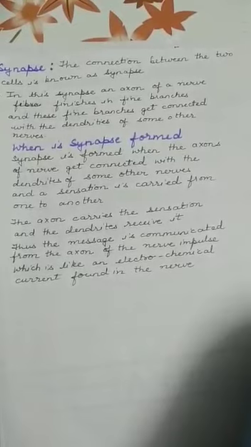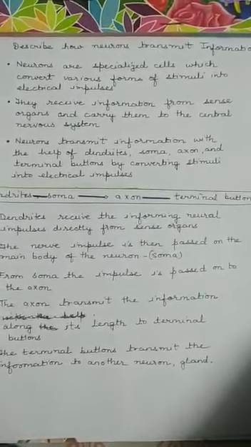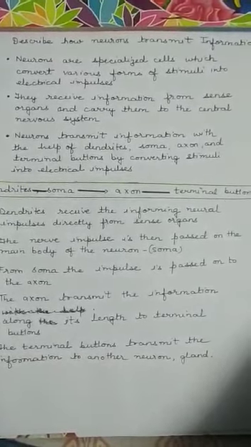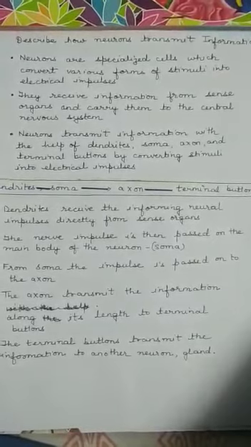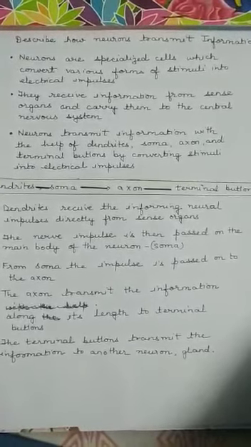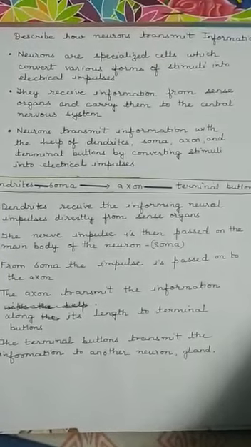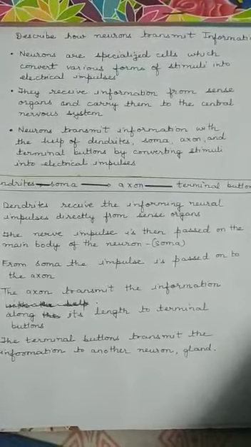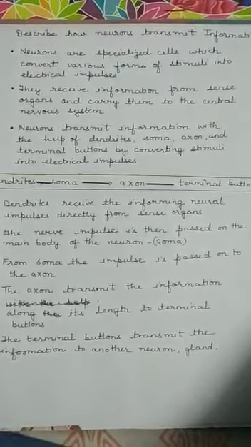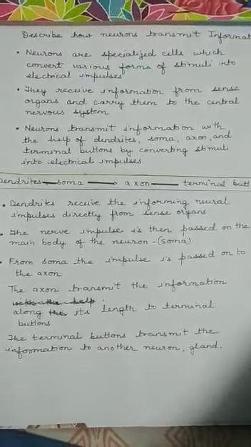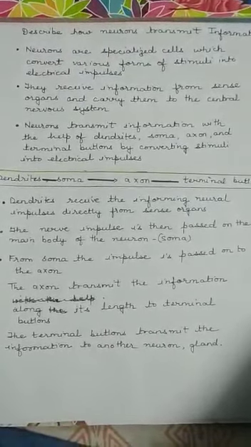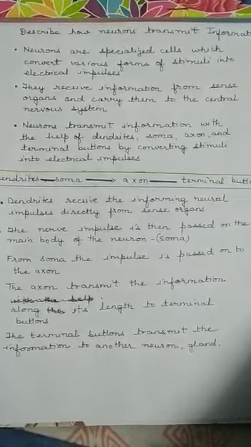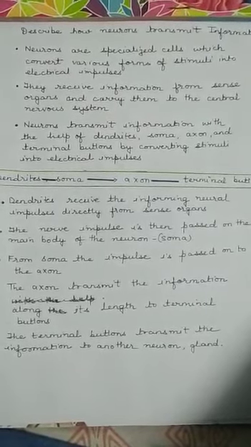Now children, as we have talked about the different functions performed by the different parts of the neuron, let us now know how neurons transmit information. Neurons, as you know, are specialized cells which convert various forms of stimuli into electrical impulses. Secondly, they receive information from sense organs and carry it to the central nervous system. Third, neurons transfer information with the help of dendrites, soma, axon and terminal buttons by converting stimuli into electrical impulses.